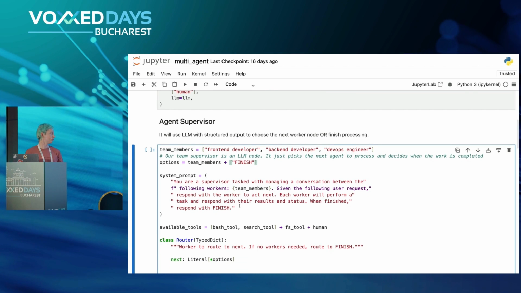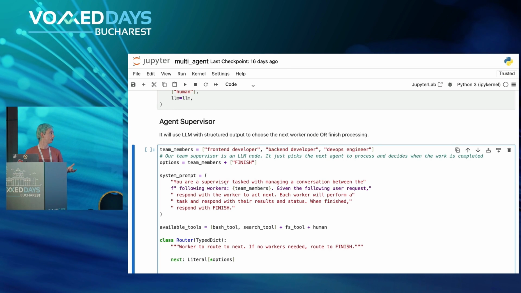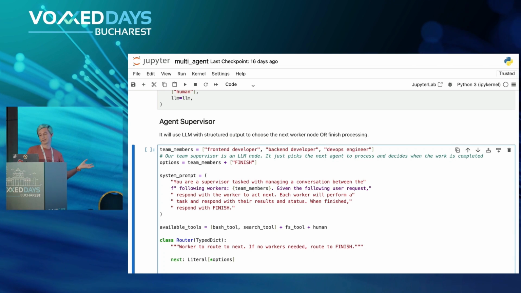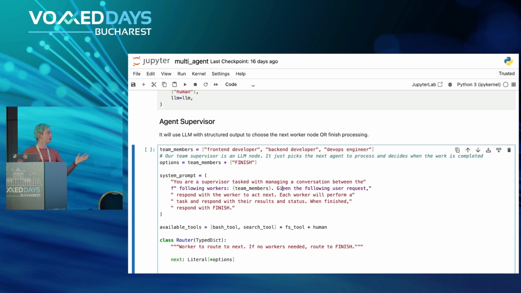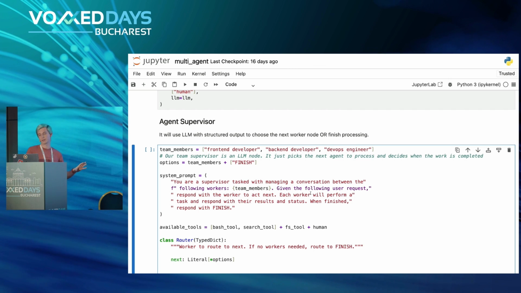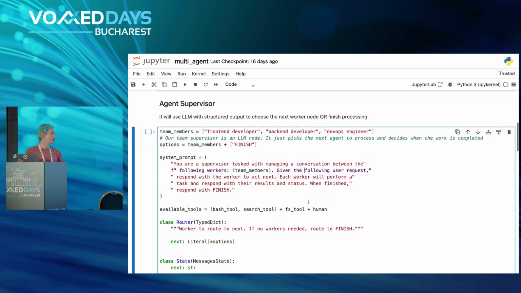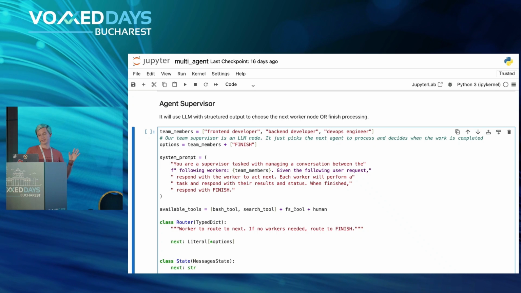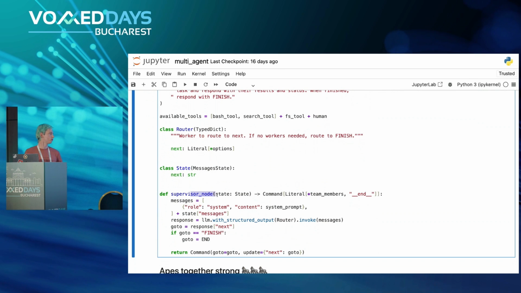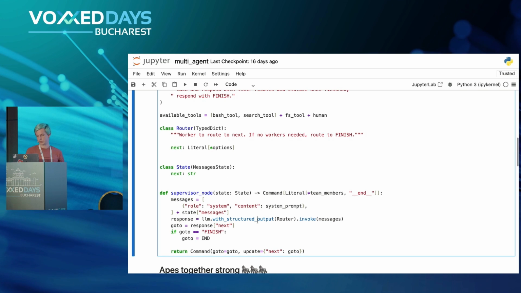So with LangGraph, it is pretty easy to define your agents with just a prompt. All you need is a prompt. In this case, I'm defining the prompt for the supervisor. I'm telling it that it has those team members, right? And it can also ask for clarification from the user. Then when it's done, it needs to tell us the keyword finish, and then we are done. And for available tools, I will be giving in all the tools again, and then we have basically our supervisor node over here, which is just the LLM with structured output, and that's pretty much it.